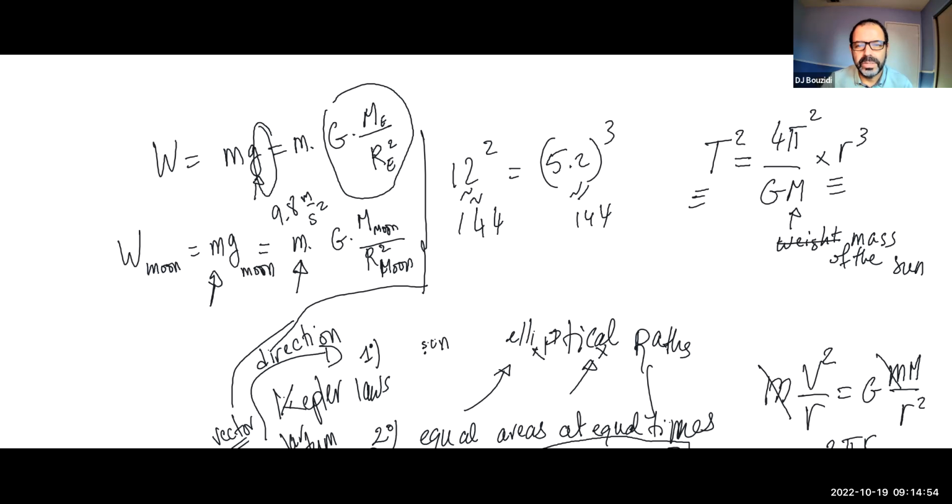So if you are on Mars, it's a different value. Again, the mass of Mars is a lot less than that of the Earth. And also the radius of Mars is a lot less than that of the Earth. So you work out the numbers and you're going to find a different value for G on Mars.